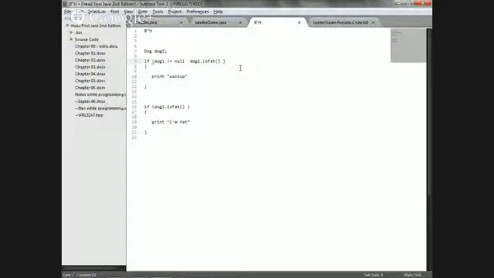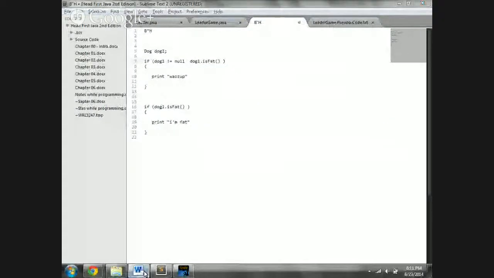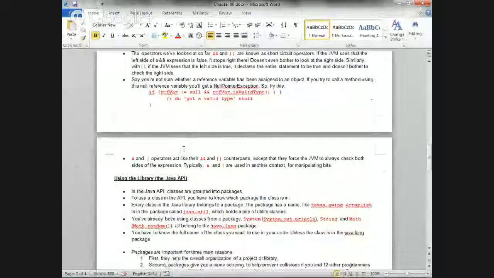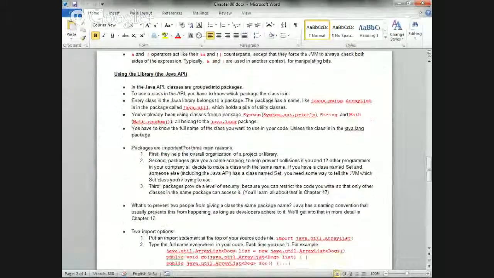Always use the short-circuit and, and recognize that in an and statement, if the first part fails, it won't even go to the second part. And in an or, if the first part is true, it won't even go to the second part. That's a short circuit. That is it for that topic, except now for the Java library.